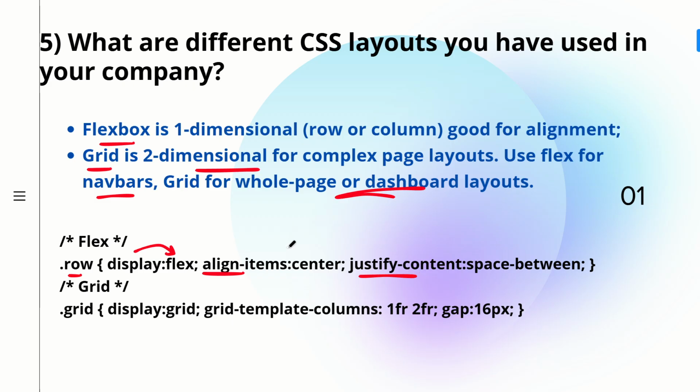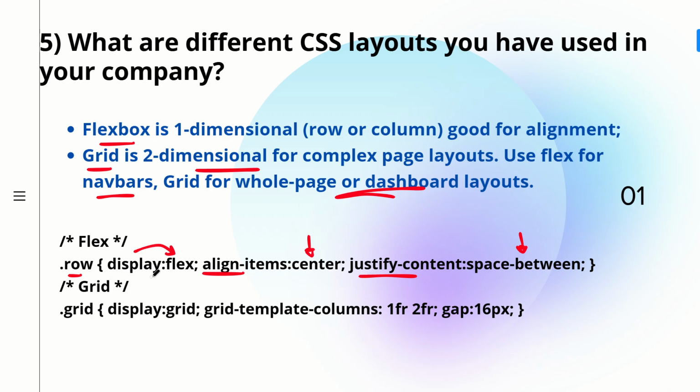What are the different values we can give? For justify content, we have center, flex end, flex start, space around, space between, space evenly. Similarly with align items, we have center, flex start or flex end.